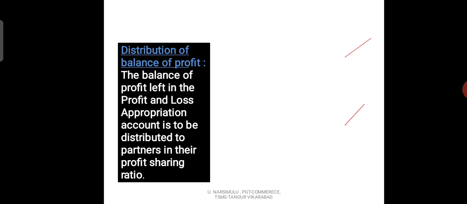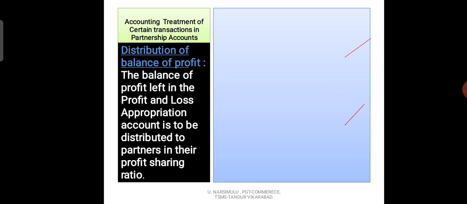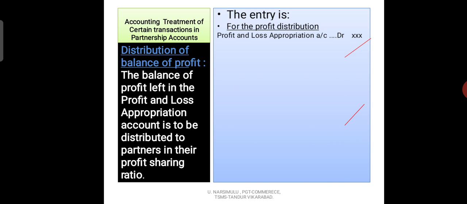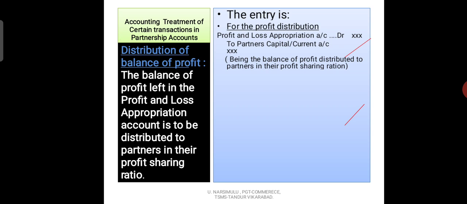In case of profit, the entry will be: profit and loss appropriation account debit to partners' capital account or current account. Narration: being the balance of profit distributed to partners in the profit sharing ratio.